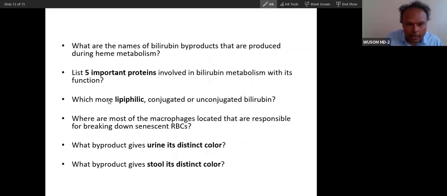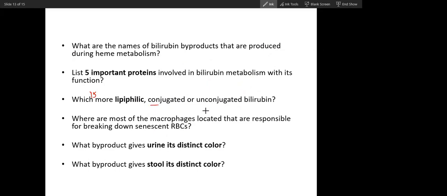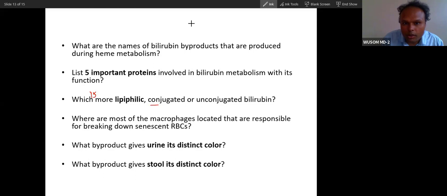Now, which is more lipophilic, conjugated or unconjugated bilirubin? Lipophilic means lipid soluble. Which is more lipid soluble? Unconjugated. If conjugated were lipid soluble, there would be no need of conjugation.